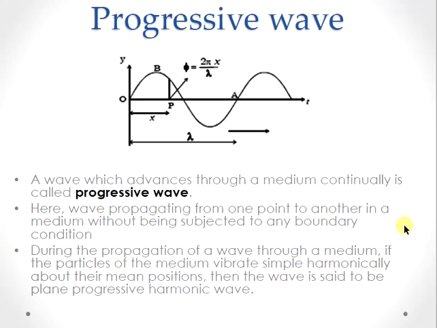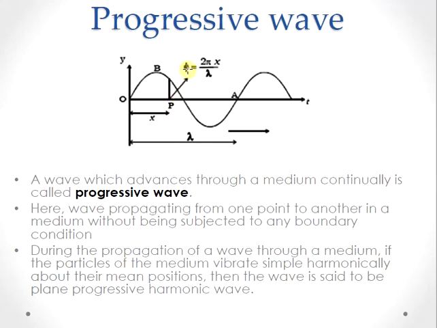Next we are going to discuss the progressive wave, which is a wave which advances through a medium. Here we consider a transverse wave propagating through a medium, and we define the terms: the wavelength lambda, and phi is the phase change. The phase for a complete cycle of wave motion is 360 degrees. So phi should be 2 pi at the point A, and at any arbitrary point P, which is at a distance x from this point, the phase will be